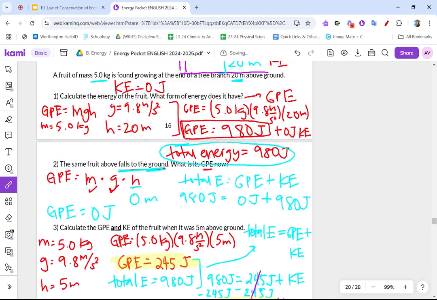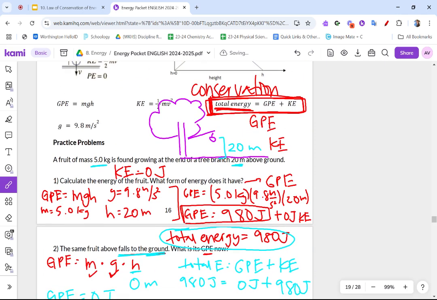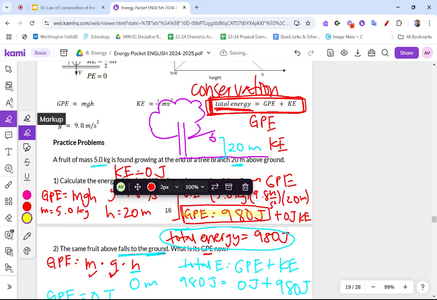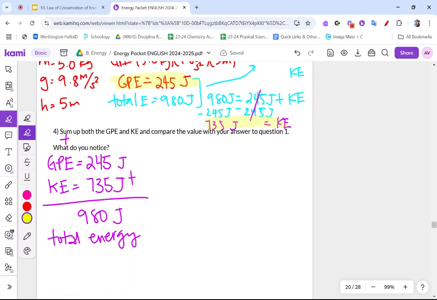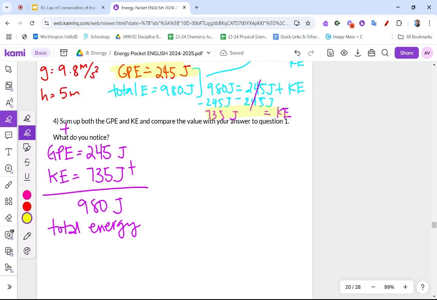I go back to question number 1. In question number 1, I got GPE equals 980, and we also added that kinetic energy was 0. Amazing. What do I notice?